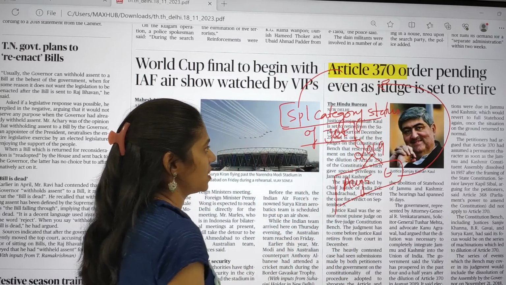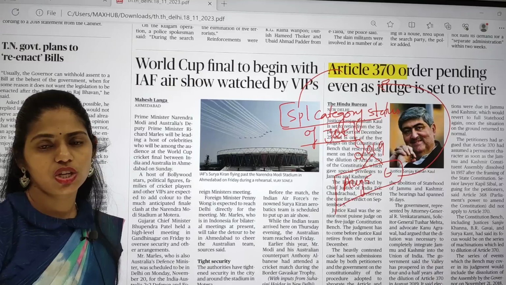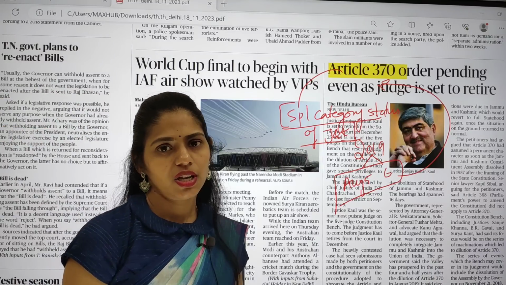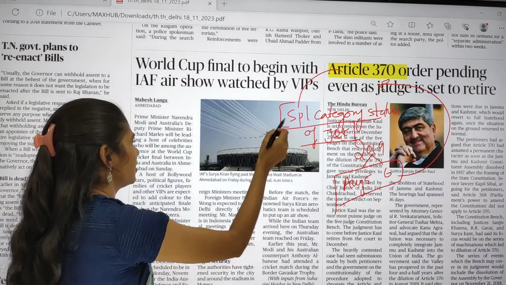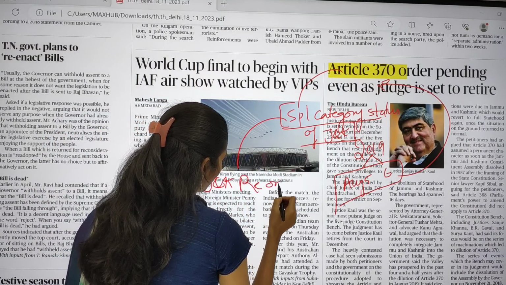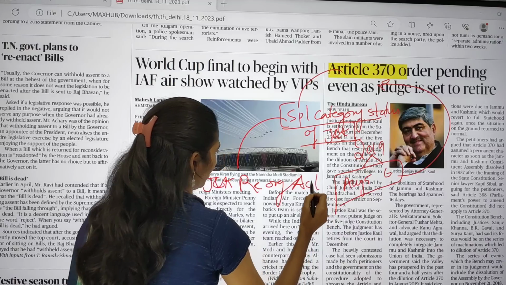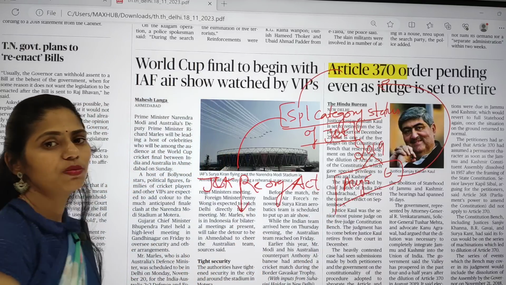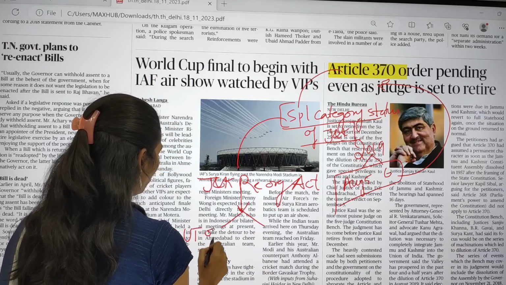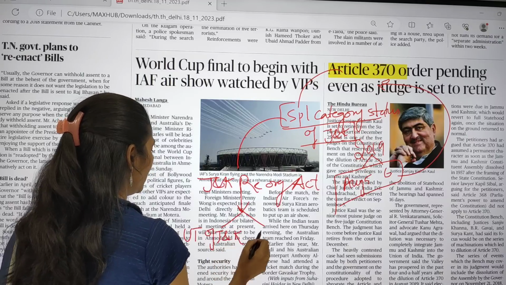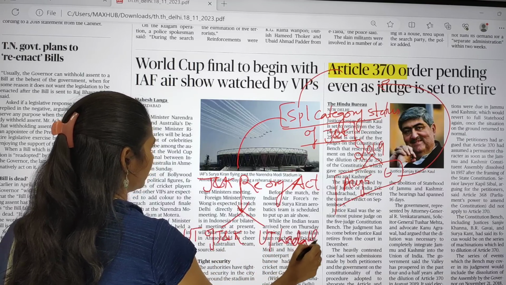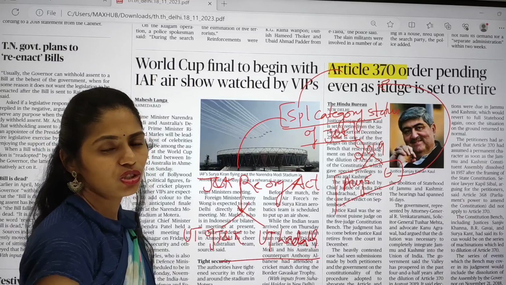After that, the government came up with the Jammu and Kashmir Reorganization Act, and it divided the erstwhile Jammu and Kashmir state into two UTs. One is the UT of Jammu and Kashmir with assembly, and the next one is the UT of Ladakh. So you have to know the background, right?